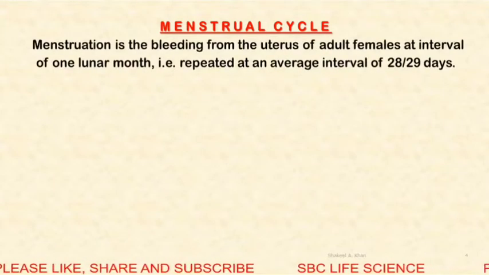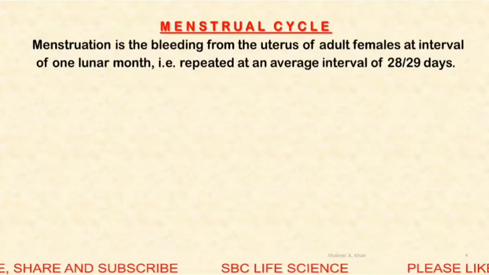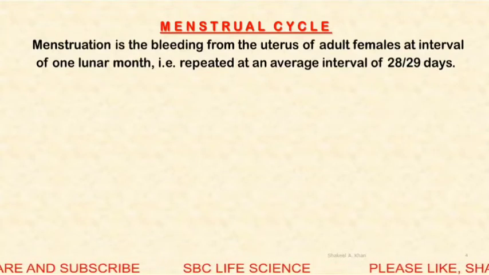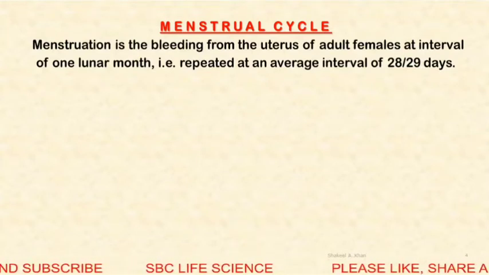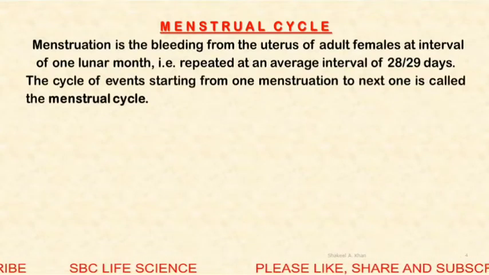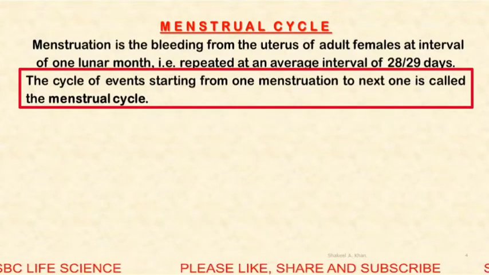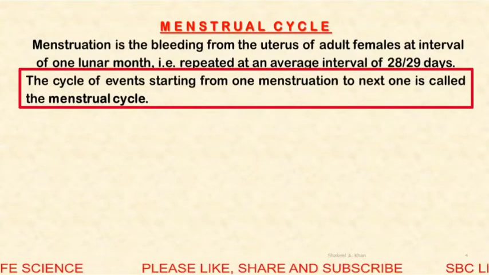Menstrual cycle. First we will discuss menstruation. It is the bleeding from the uterus of an adult female at an interval of 1 lunar month. This lunar month is equal to 28 or 29 days. The cycle of events starting from one menstruation to the next one is called the menstrual cycle.